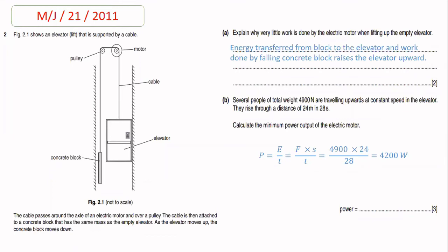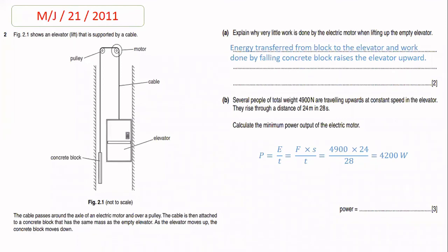The cable is then attached to a concrete block that has the same mass as the empty elevator. As the elevator moves up, the concrete block moves down. Now in part A, explain why very little work is done by the electric motor when lifting up the empty elevator. So beta, the first thing is that during this whole process, the energy is transferred from the concrete block to the elevator. So it means the main thing is the work done by the falling concrete block.